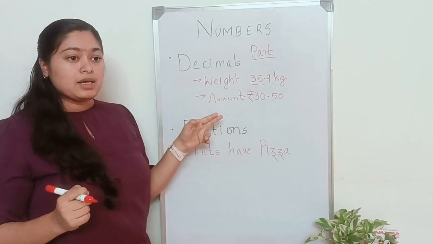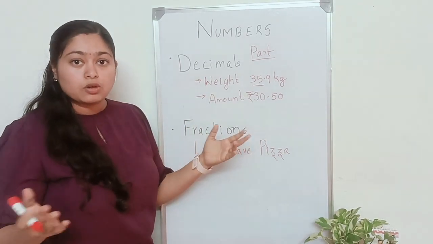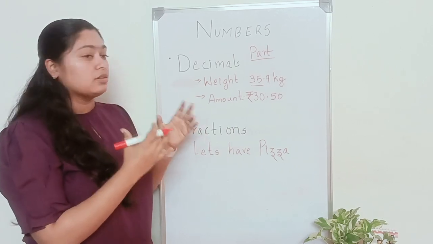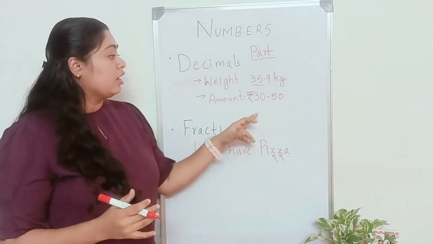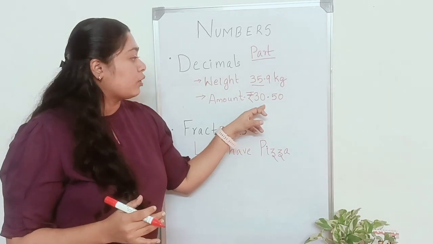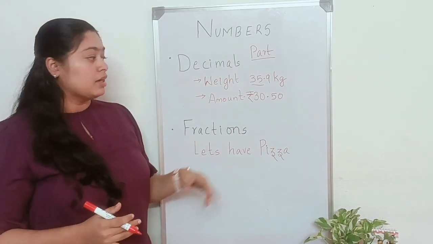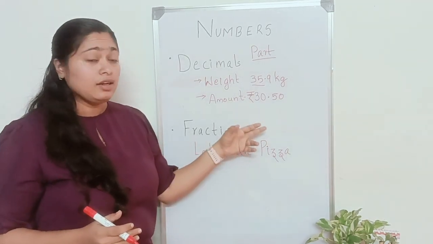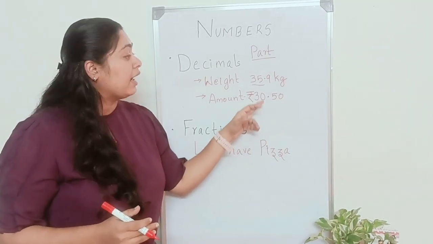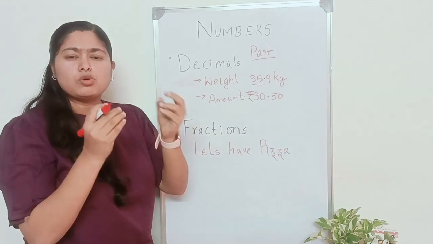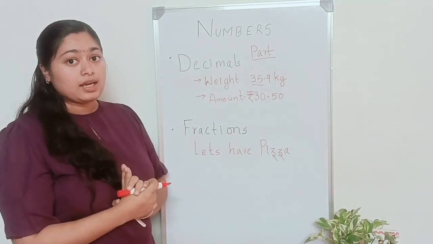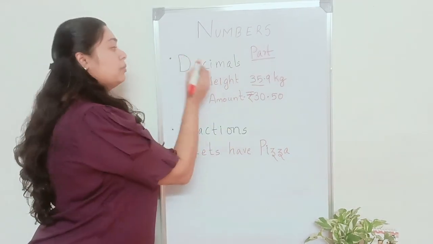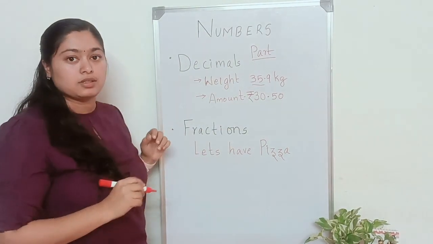You can see the same example when you go to the petrol pumps or the fuel stations. When you are filling diesel or fuel, on the screen you will see the number or the price showing something like 30.50. Again, it's a 30 whole, and then added to it is a small part of something else. So again, I like to call them part numbers, and this particular part number is known as decimals.